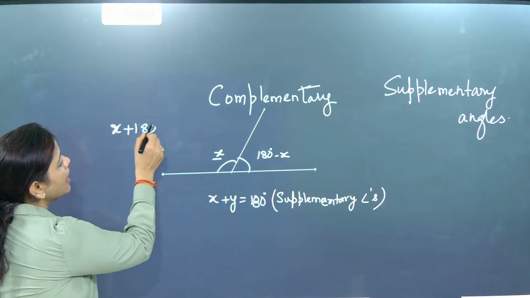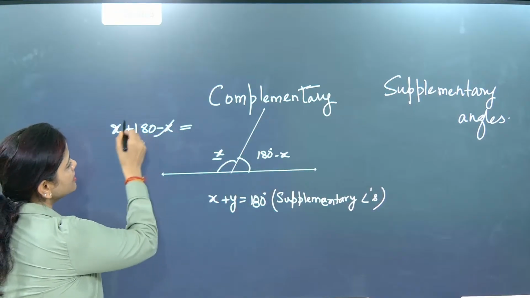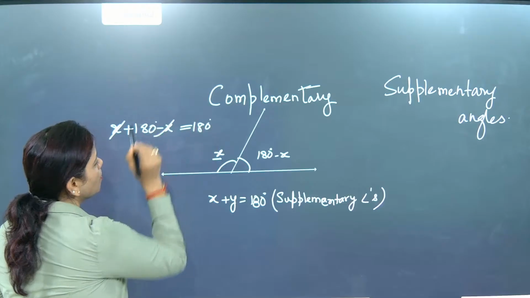So 180 and 180 minus x. This and this get cancelled. What degree is coming? 180 degree.